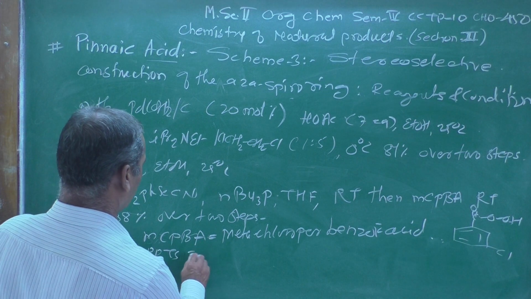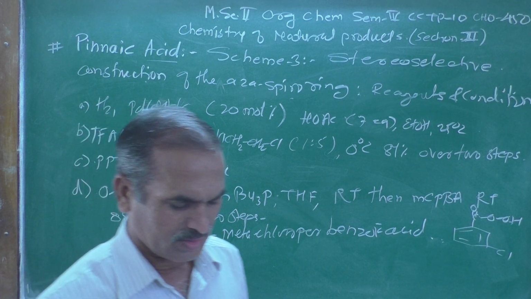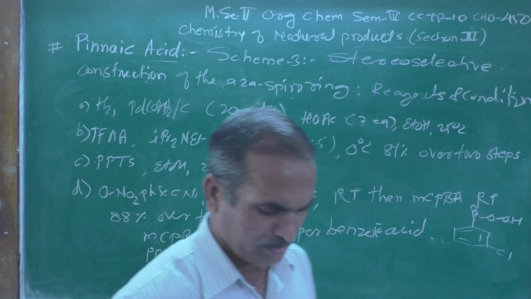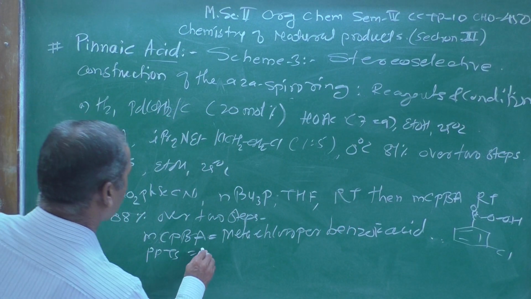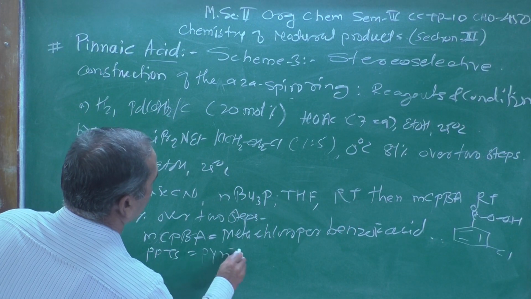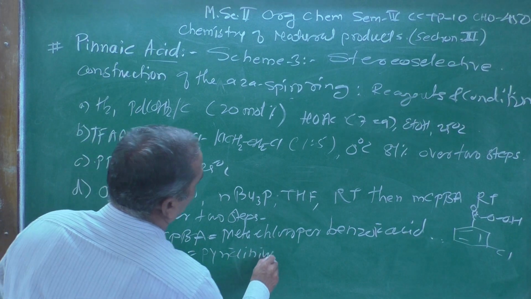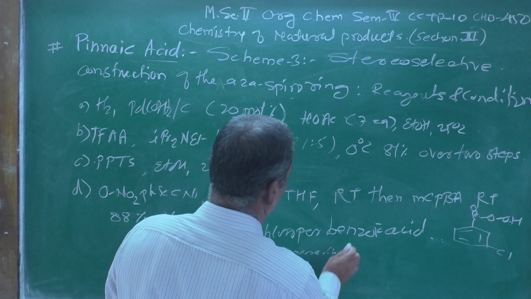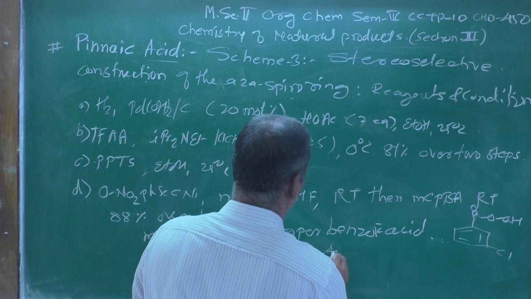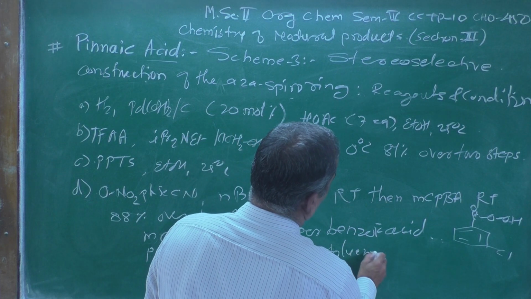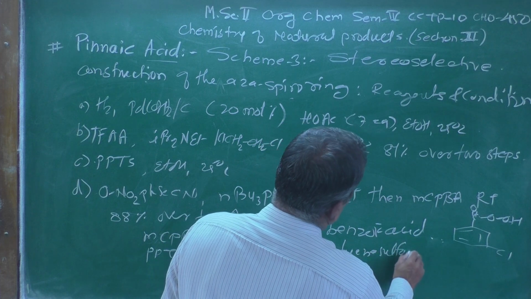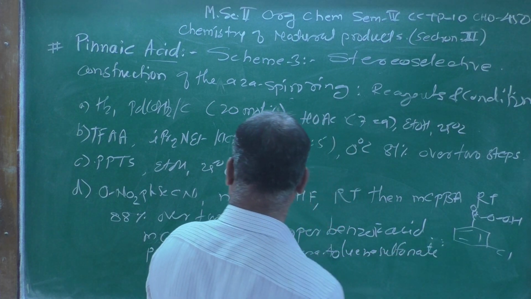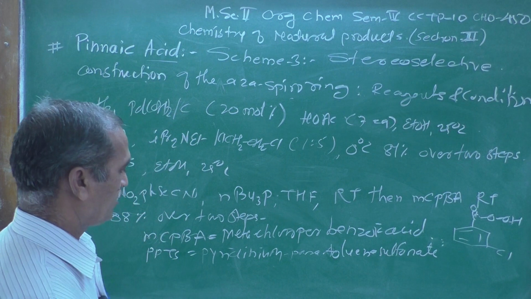Another term used here is PPTS. PPTS is nothing but pyridinium paratoluenesulfonate.